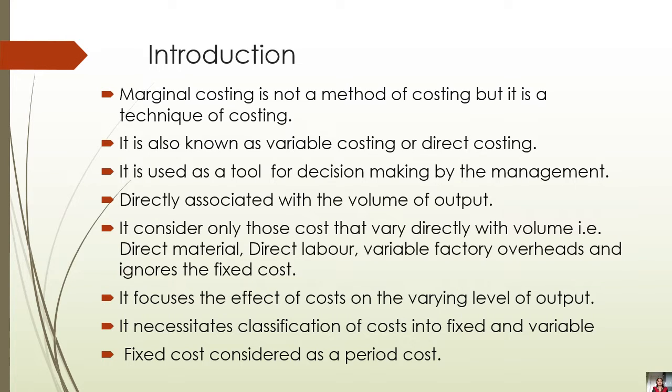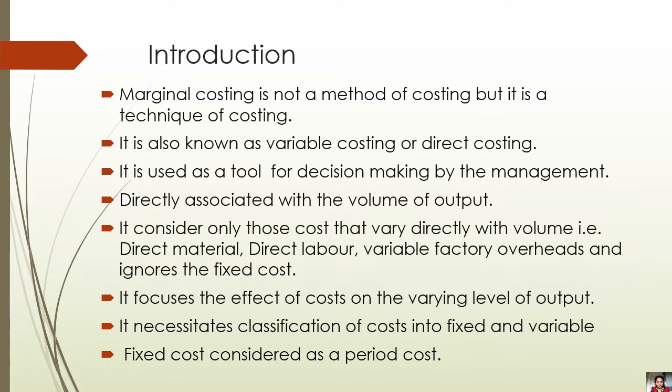Now what will happen if we produce a second unit of mobile? The 10 kg of material will become 20 kg of material. So this is the difference between two quantities and between the two costs. That difference is called the variable cost, which is direct cost, and the marginal costing is based on that variable cost element.